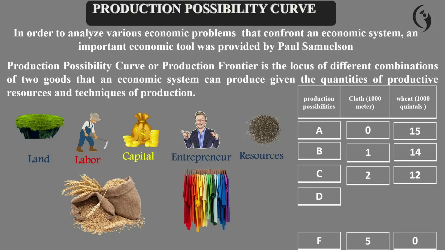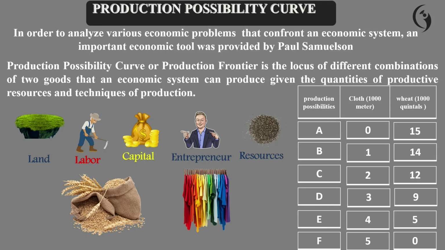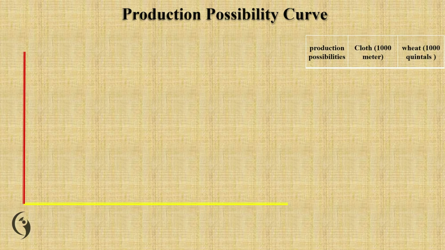This is combination D. It shows 3 quantities of clothes and 9 quantities of wheat that can be produced in an economy using all the resources available in an economy. There is another combination, E, that means they can produce 4 quantities of clothes and 5 quantities of wheat. So this is the production possibility schedule. Then we are going to draw a production possibility curve.